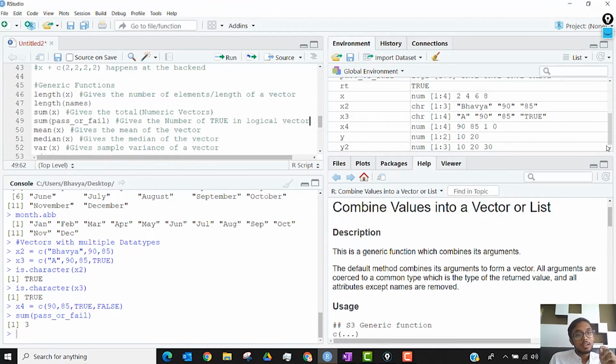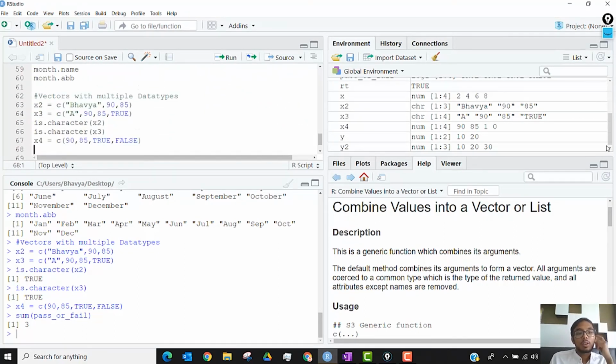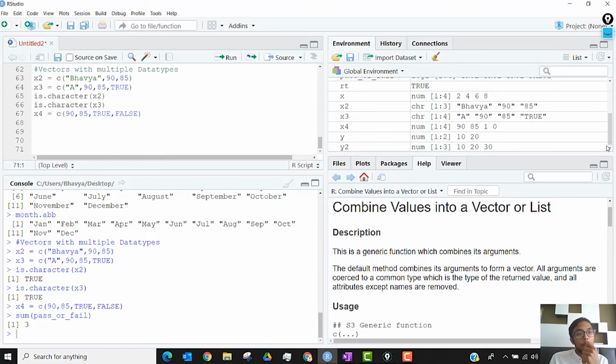Okay, that's why you can take the sum of a logical vector, right? So I'll mark this here, TRUE equals 1 and FALSE equals 0.